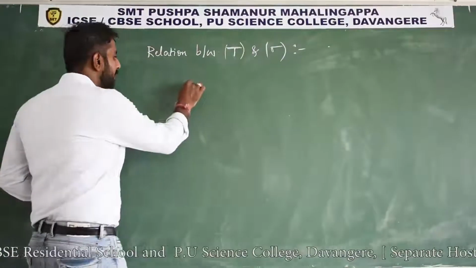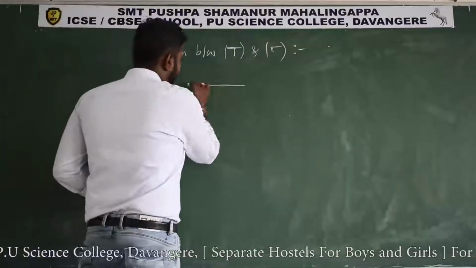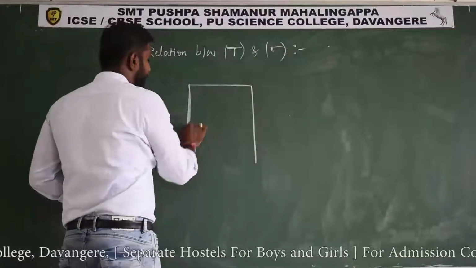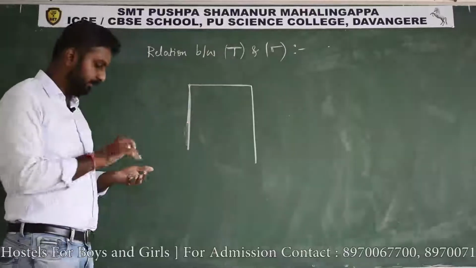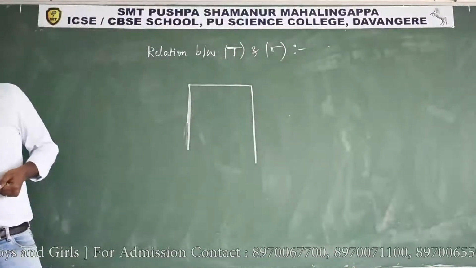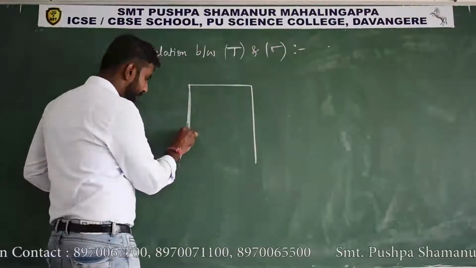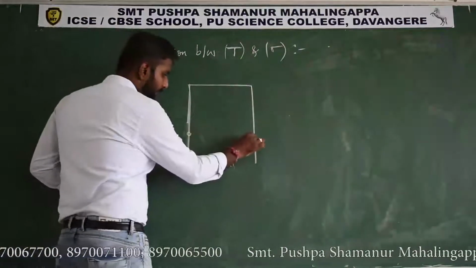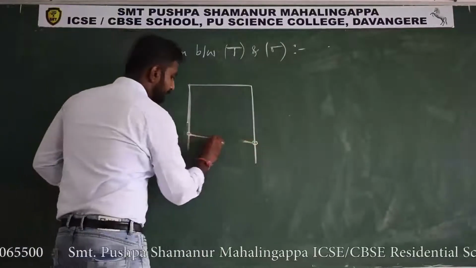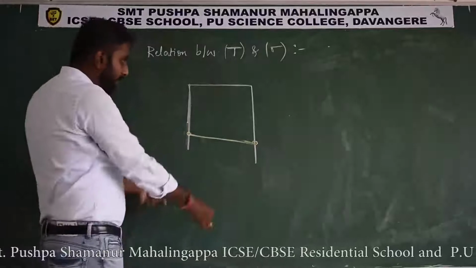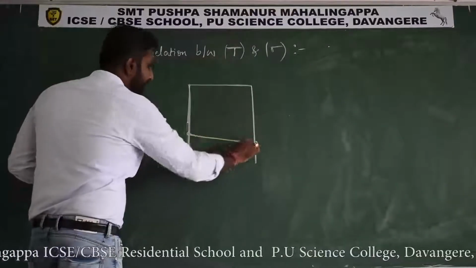Let us consider a rectangular frame. Okay, this is the rectangular frame, a lightweight rectangular frame. And take a lightweight sliding wire. This wire can slide on this rectangular frame.